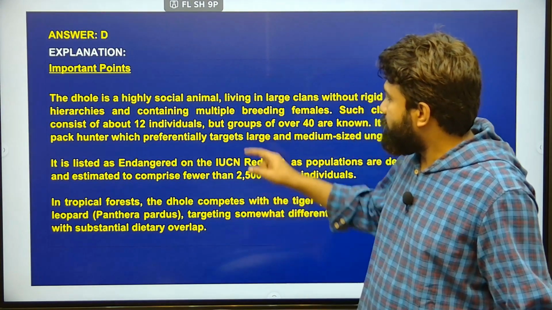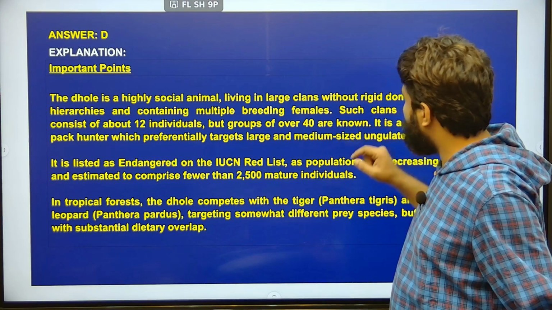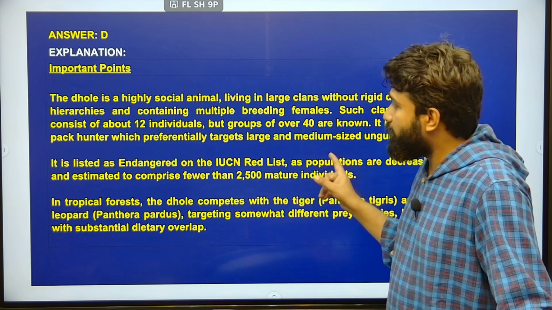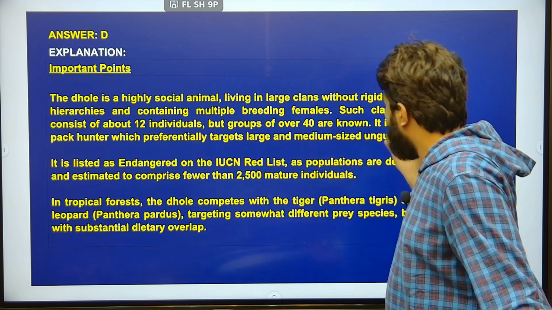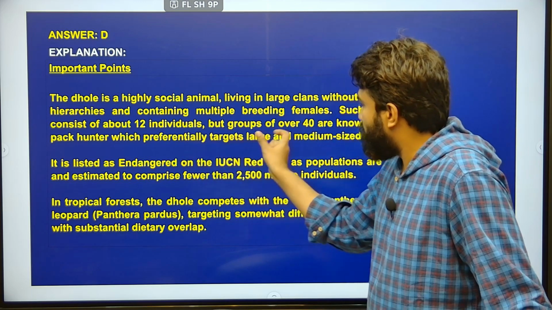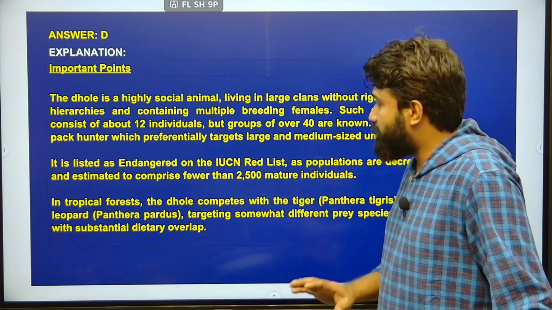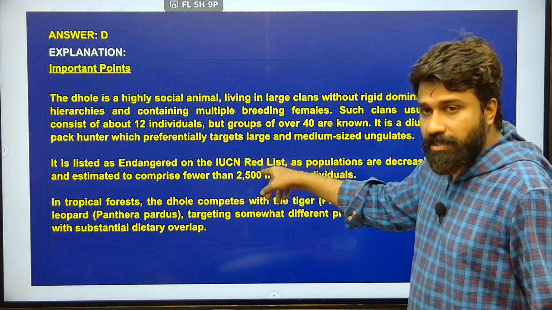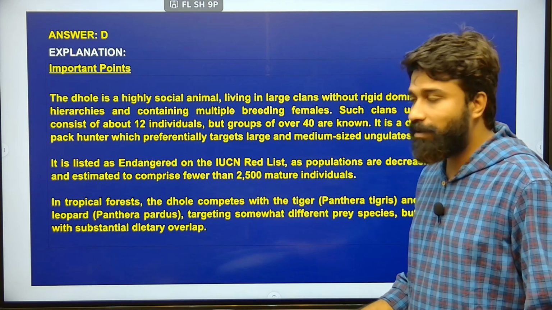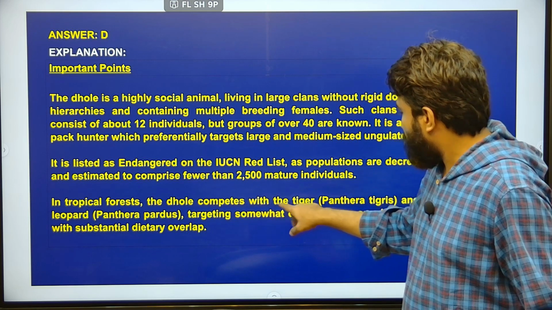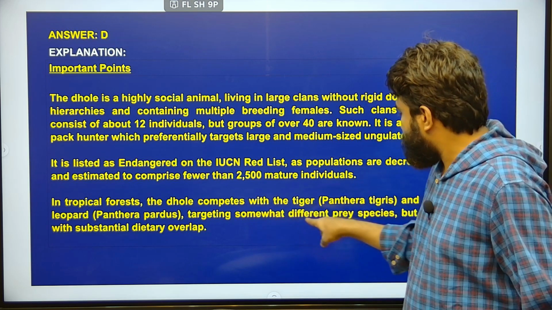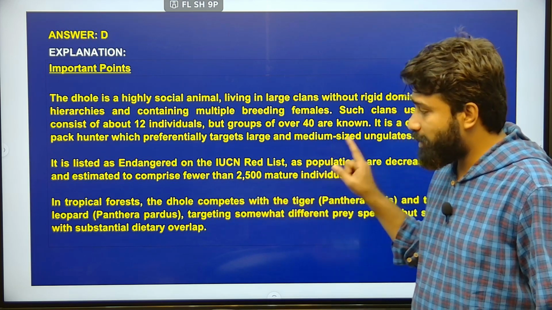Coming to this, the dhole is a highly social animal living in large clans without rigid dominance hierarchies and containing multiple breeding females. And one more thing, it consists of 12 individuals only now, but groups of over 40 are known. This diurnal pack hunter, which preferably targets large and medium sized ungulates, is listed as endangered as we have seen, and only 2,500 mature individuals are presently estimated to be available. In tropical forest, the dhole competes with the tiger, Panthera tigris, and also the leopard, Panthera pardus, targeting somewhat different prey species, but still with substantial dietary overlap.